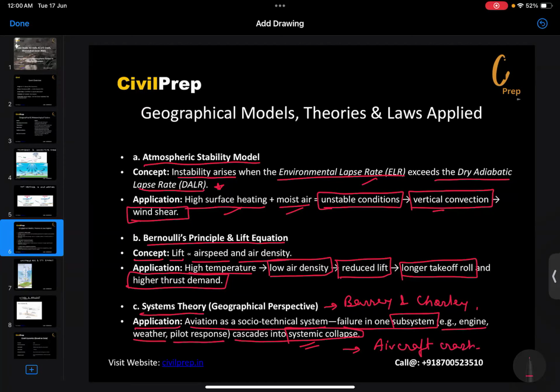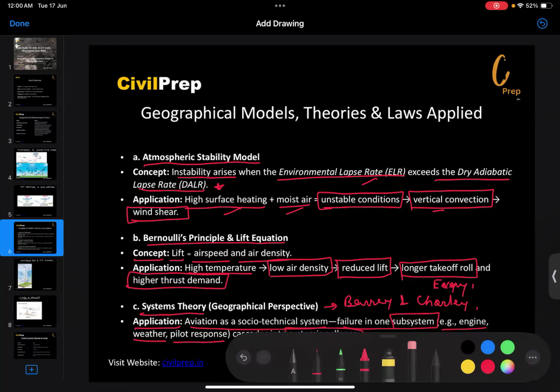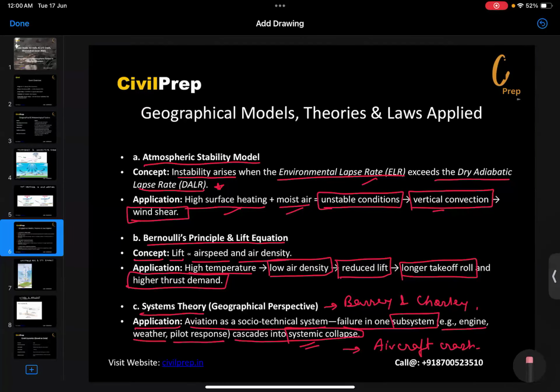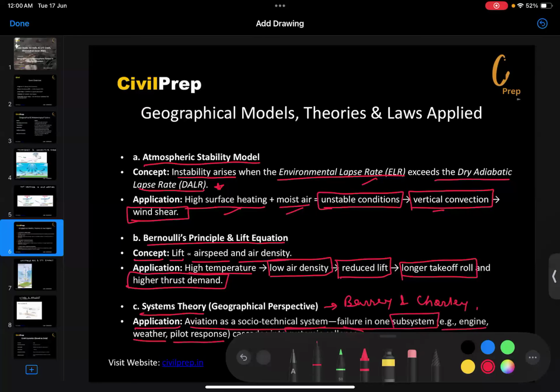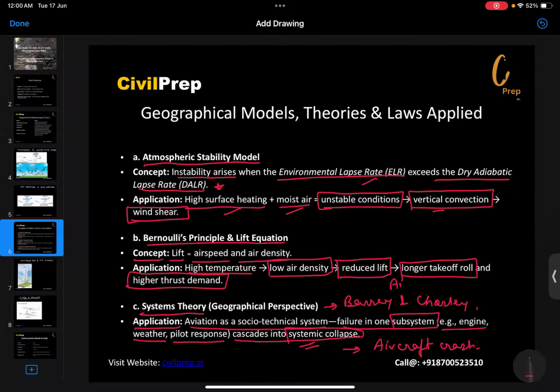Though the system is very dynamic, it is very important that every aircraft system should work properly. So this is very much needed here.